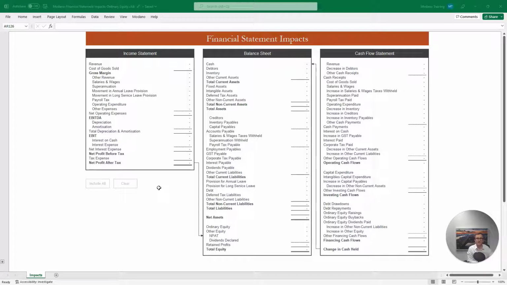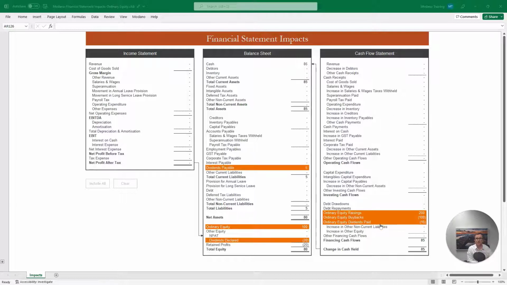The first set, being the ordinary equity balances, is what we can refer to as the return of capital. As the financial statements are presented from the perspective of the shareholders, we refer to this as the return of capital, as when a business buys back shares, this is the return of capital to the shareholders. The second set of impacts, the dividends, is what we can refer to as the return on capital. This is where the business paying dividends is the return or compensation to the shareholders for providing the capital to the business.